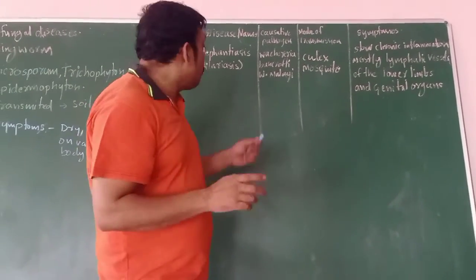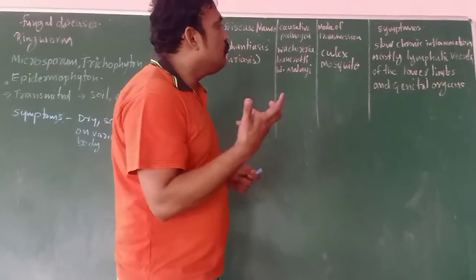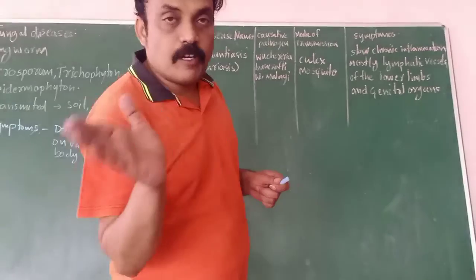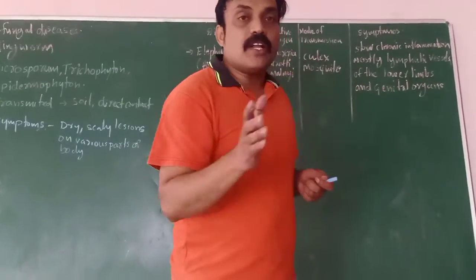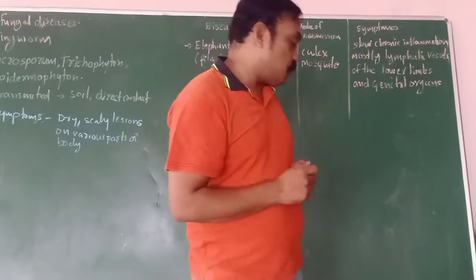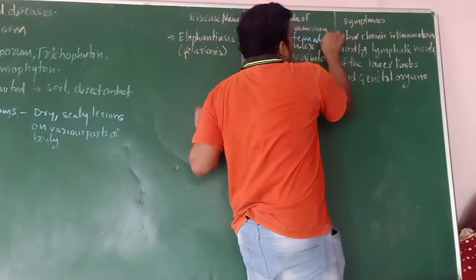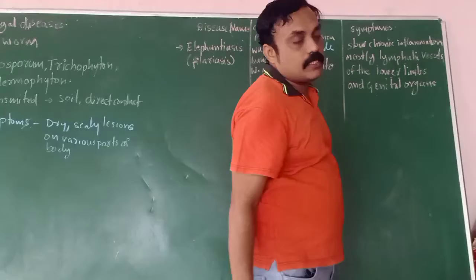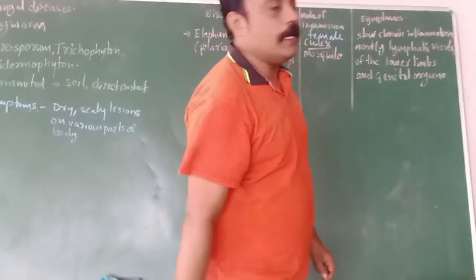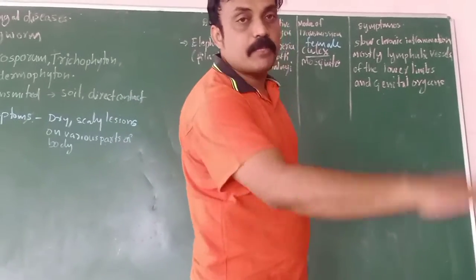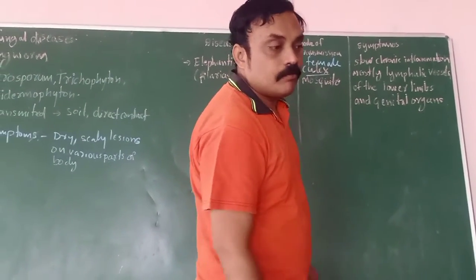The causative microorganism of elephantiasis. What are the symptoms, and how is it transmitted? First of all, it is transmitted from an infected person to a healthy person. It transmits with what? A vector. One vector is there: the female Culex mosquito. The vector of elephantiasis or filaria is the female Culex mosquito. It transmits the disease from an infected person to a healthy person.